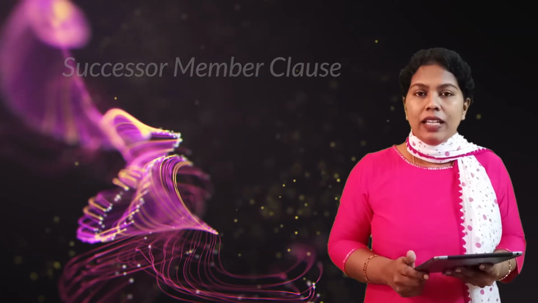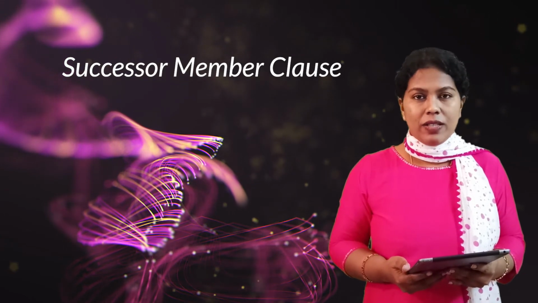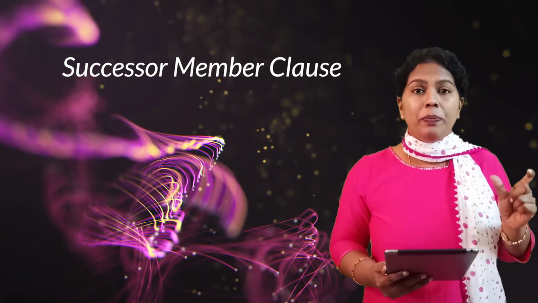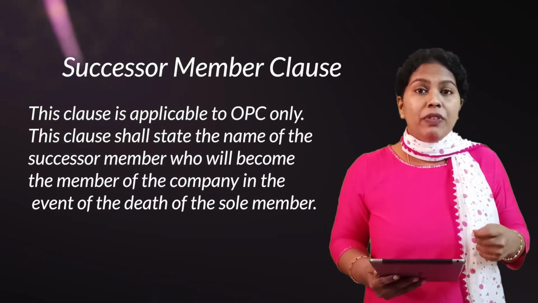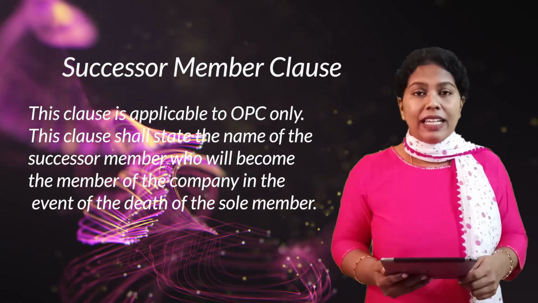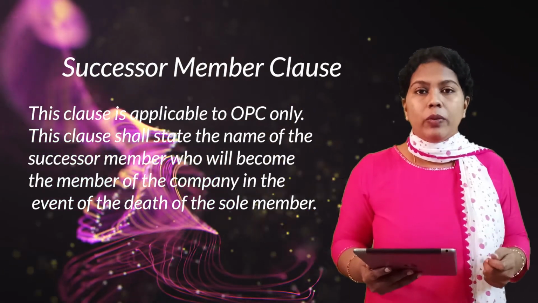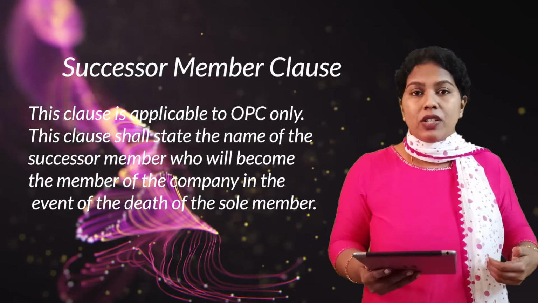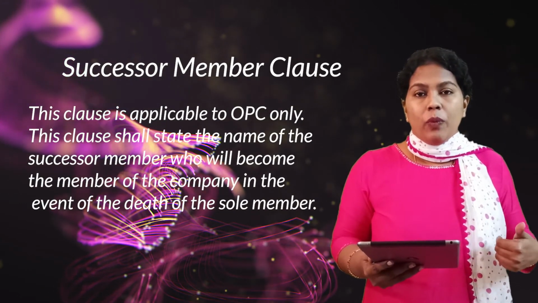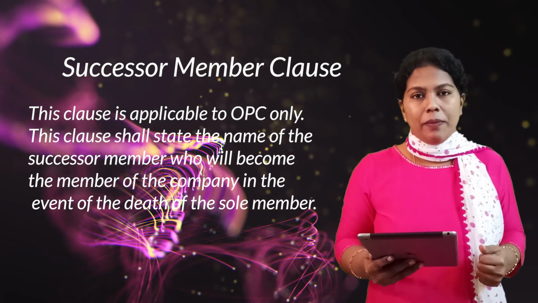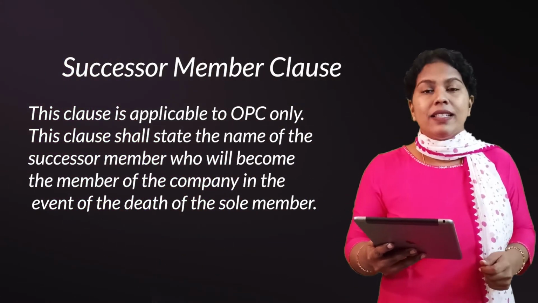By this particular clause, the memorandum concludes. But if it is an OPC, a one-person company, as I said earlier, one more clause is added, and that is the nominee clause or the successor clause. As you know, the name itself denotes a one-person company, a company which is formed with only one person. In such a case, they need to give the name of the successor or a nominee who will take over the company at the absence or death of the one director or that one person who formed the company.